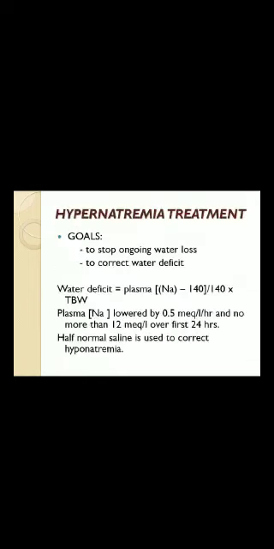So treatment: goal is to stop ongoing water loss and correct water deficit. Water deficit is equal to plasma sodium minus 140 divided by 140 times total body water. Plasma sodium should be lowered by 0.5 milliequivalent per liter per hour and no more than 12 milliequivalent per liter over the first 24 hours. Half normal saline is used to correct hypernatremia.